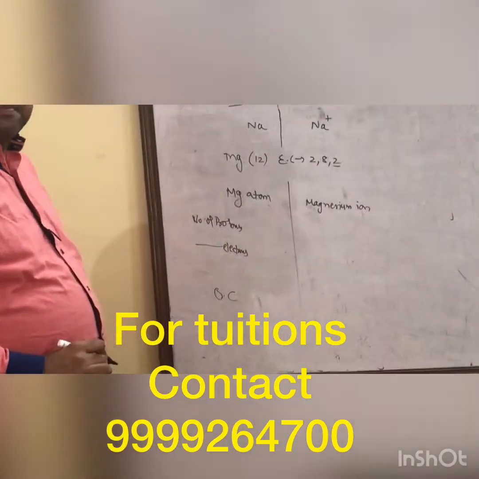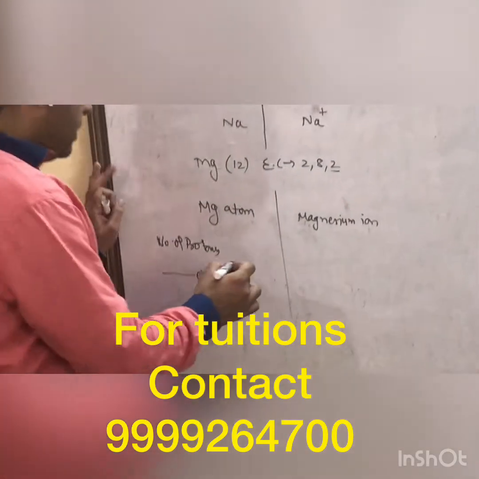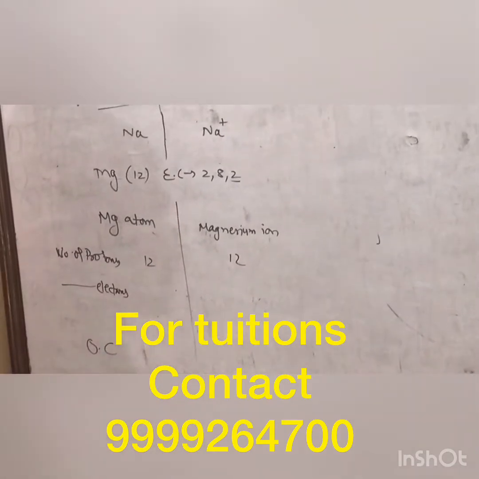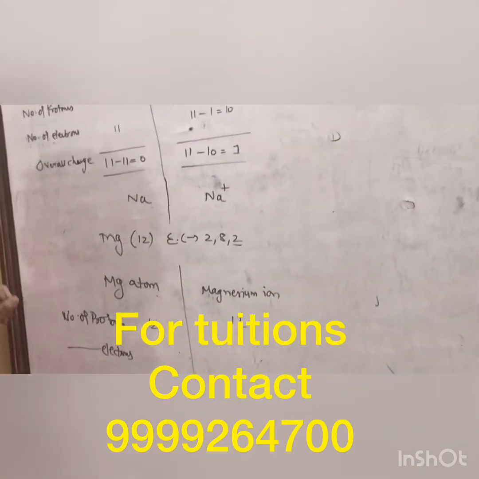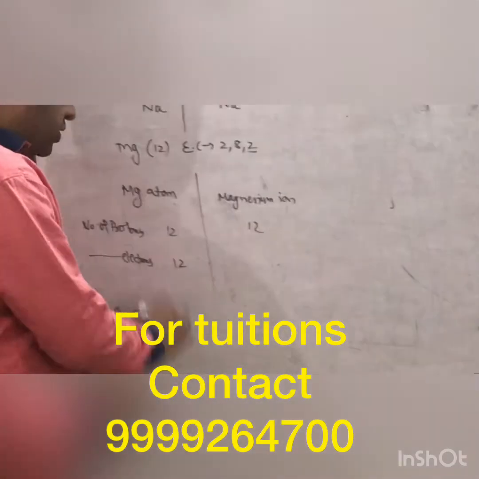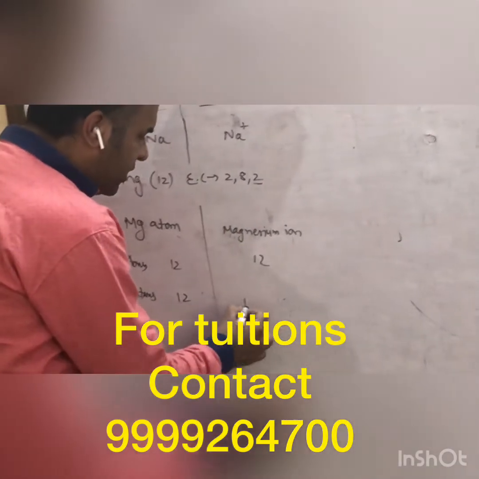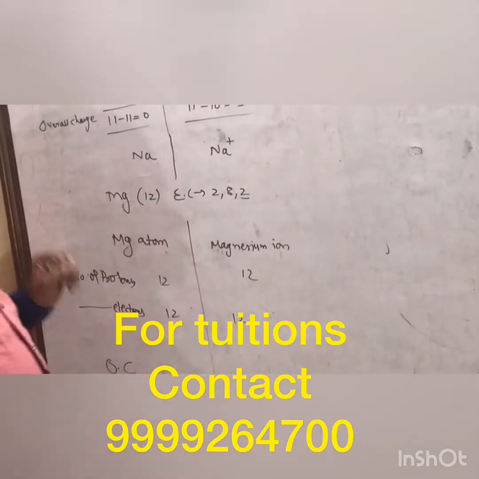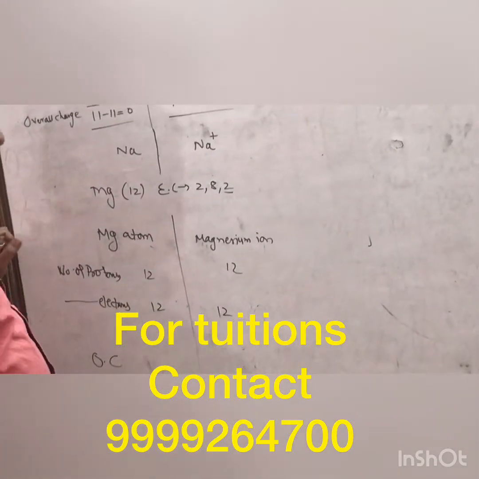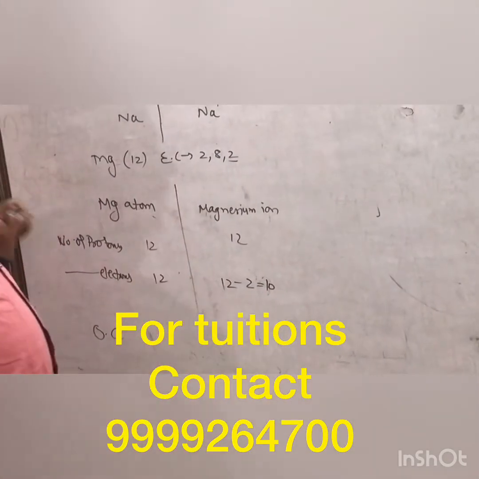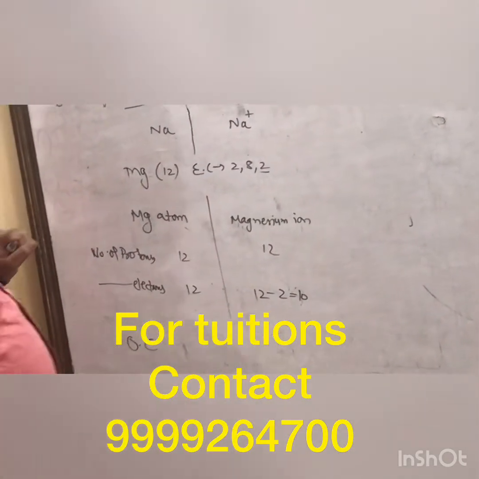You can zoom it here. The number of protons in case of magnesium is 12 and in case of the magnesium ion is also 12. The number of electrons in case of the magnesium atom is 12, but magnesium wants to achieve the state of neon, which is number 10, so it has to lose 2 electrons. So the number of electrons in the magnesium ion will be 10.